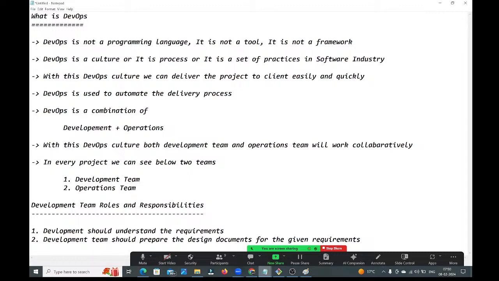Next, the development team will implement the code, guys. The development team will implement the code as per client requirements by using some programming languages.